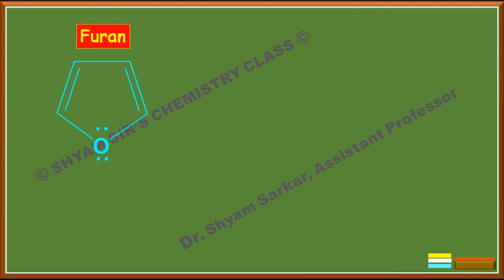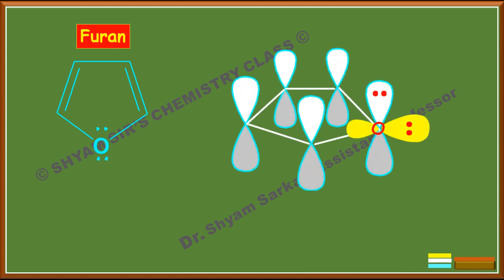Okay, so next, furan. In the case of furan, if you see the orbital structure, there are 2 lone pairs on the oxygen atom. One lone pair is in the p orbital and the other lone pair is in the sp2 hybrid orbital, which is out of plane. Here I have shown it in yellow color. So the yellow color is the sp2 hybrid orbital.